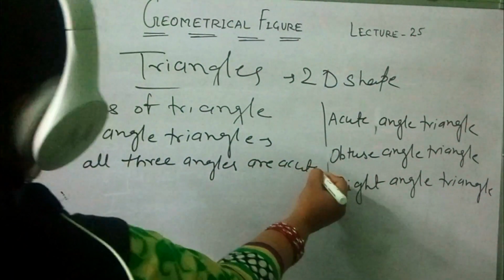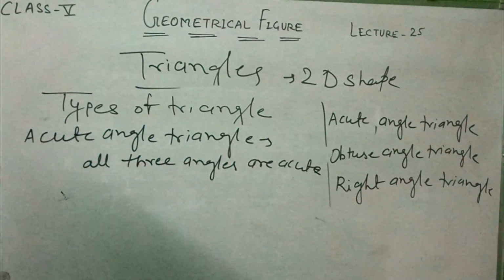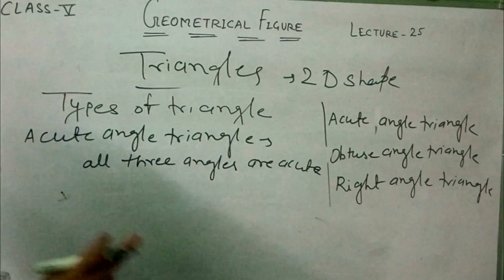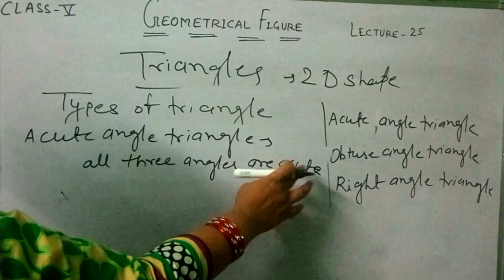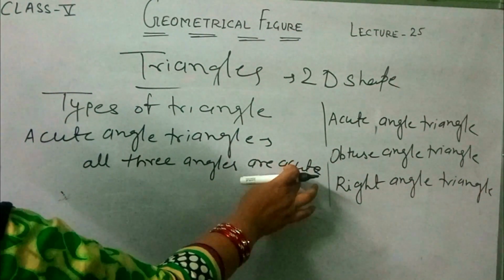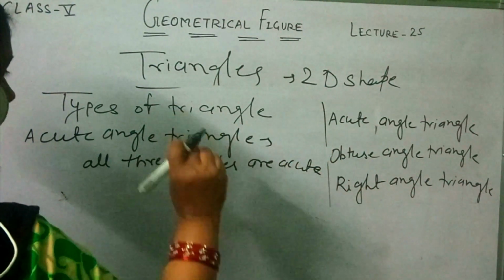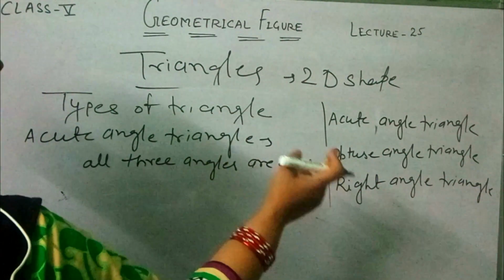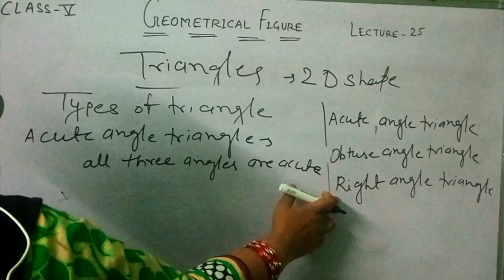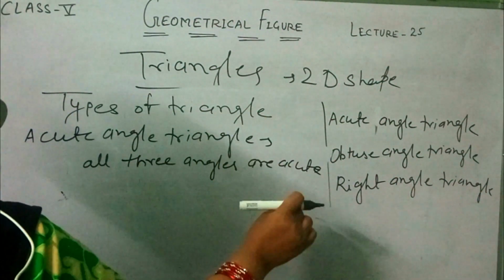Students, I already explained what is acute, what is obtuse, what is right angle. Acute means the measurement of the angle is less than 90 degrees. Obtuse means the measurement of the angle is greater than 90 degrees but less than 180 degrees. Right angle is exactly 90 degrees.